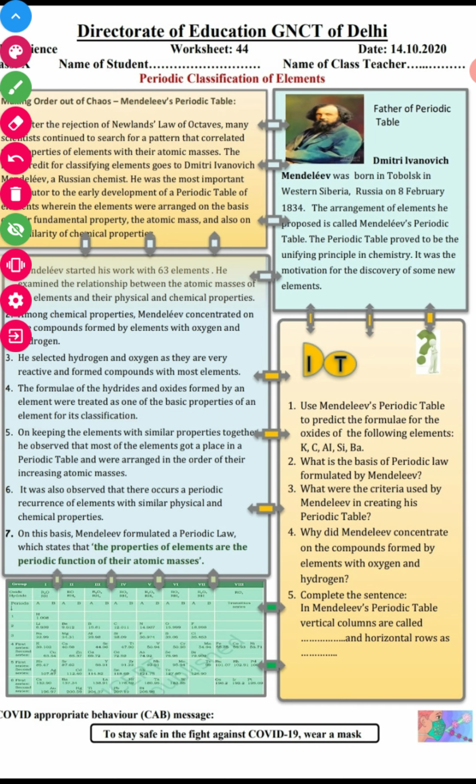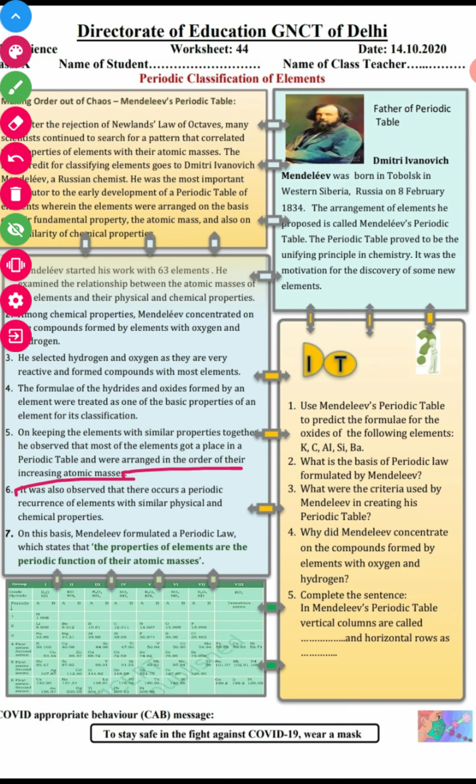On keeping the elements with similar properties together, he observed that most of the elements got a place in the periodic table and were arranged in the order of their increasing atomic masses. It was also observed that there occurs a periodic recurrence of elements with similar physical and chemical properties.